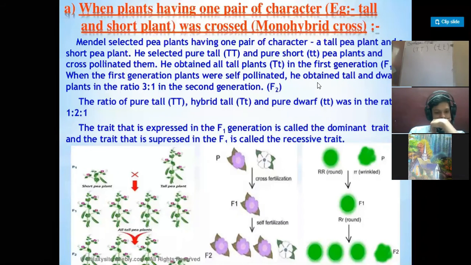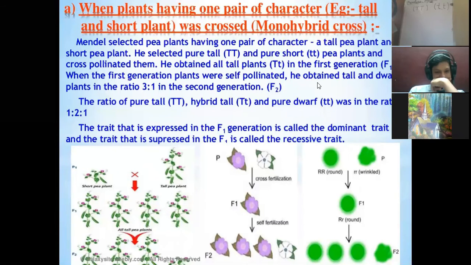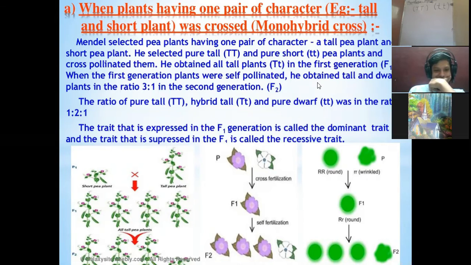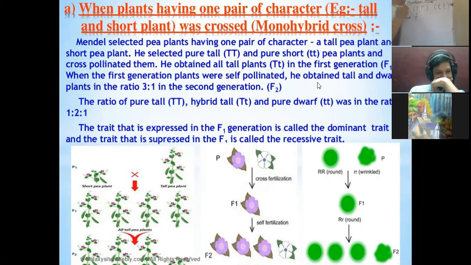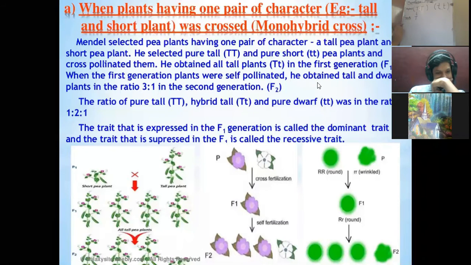But as you know, the gamete will have only one gene, or one chromosome, from each factor. This is the diploid cell, and the gamete is only the haploid cell.